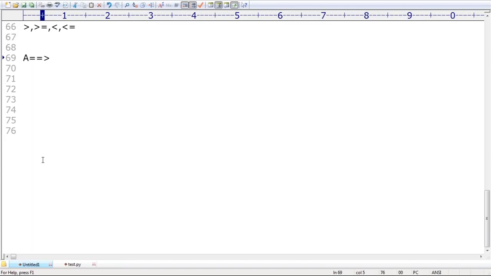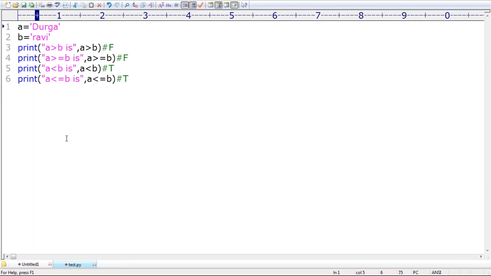What about its Unicode value? 65. And small a means what? 97. Small letters are bigger than capital letters. That's why, can you please tell what answer you are going to get by default? If I take capital Durga and small Durga, which is bigger? Small is bigger. That's why A greater than B is false, and so on.